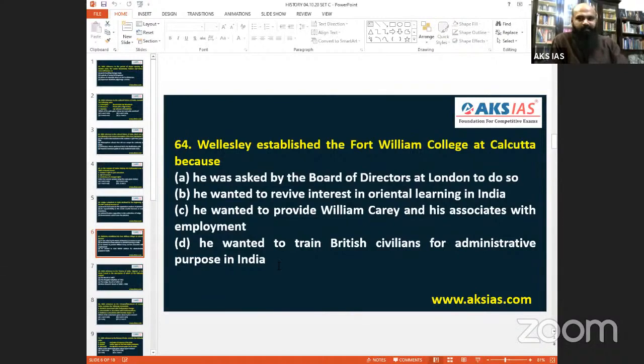Because from Warren Hastings onwards the grip was more tight. He wanted to revive interest in Oriental learning in India. Of course, that also was there. He wanted to provide William Carey and his associates with employment. Okay, fine, that was his friendship; let him do that. He wanted to train British civilians for administrative purposes in India. Now, the Board of Directors, okay, fine. But what was the main cause? The Board of Directors will ask. Okay, then that is eliminated. Oriental learning is very close, and that is also there. Then William Carey and his associates for employment. Okay, so this C and D are very close by.